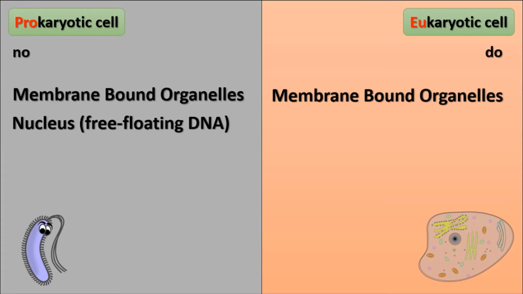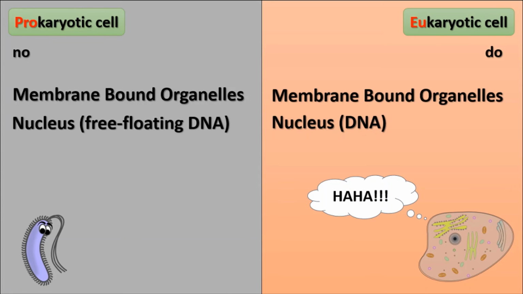Within the prokaryotic cell, there is no nucleus. The way we have a head and the brain which regulates all the functions, the same way the nucleus regulates all the functions. But the prokaryotic cell has DNA which is just freely floating within the cytoplasm of the cell. Whereas the eukaryotic cell has a nucleus and the DNA is present inside the nucleus, which means the eukaryotic cell is much more advanced, and it belongs to the 21st century.